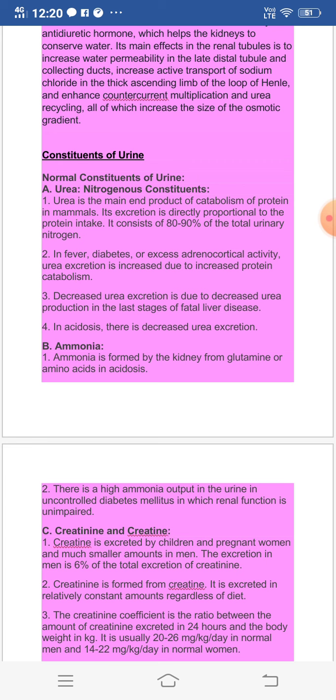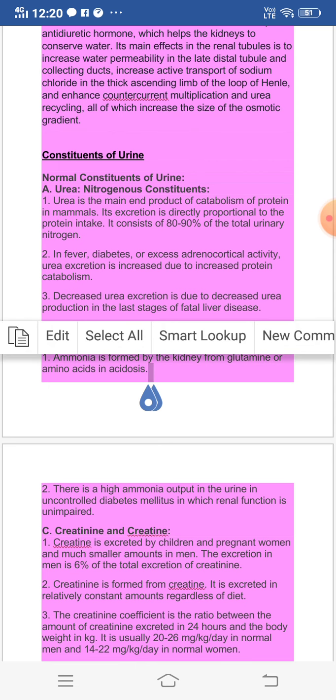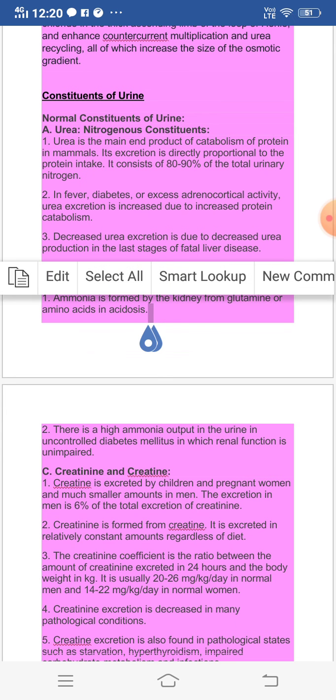Third, decreased urea excretion is seen due to decreased urea production, due to liver disease or fatal liver disease. And in acidosis, you will see that decreased urea excretion is again observed.